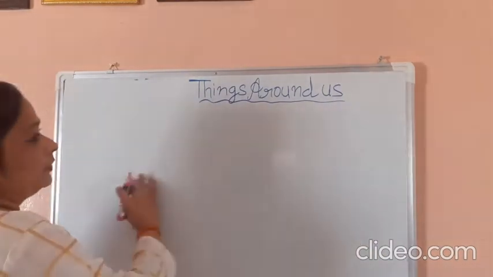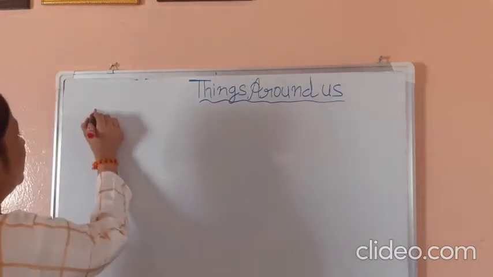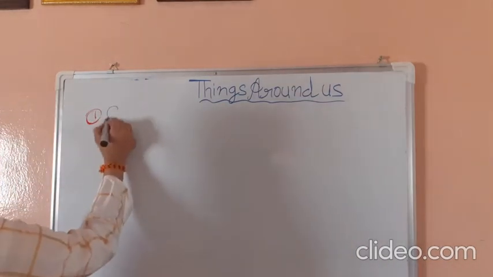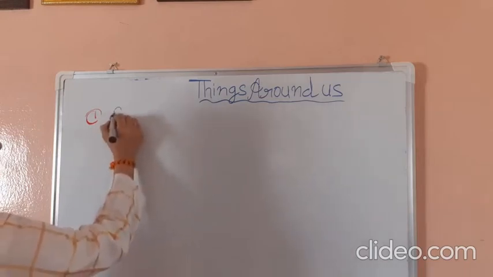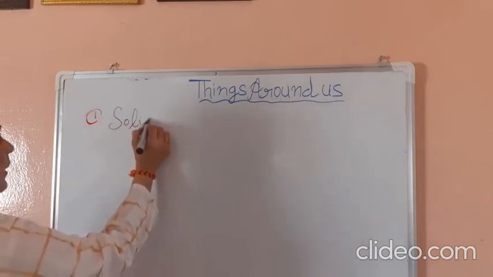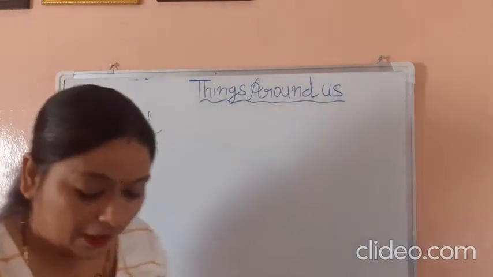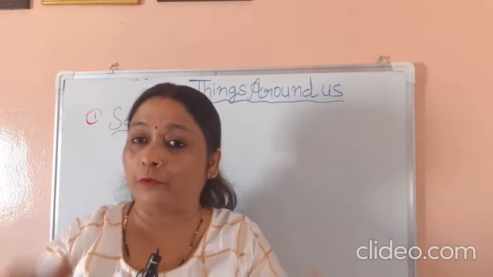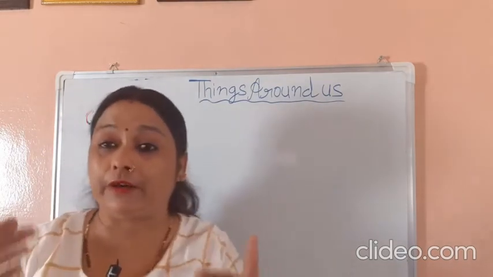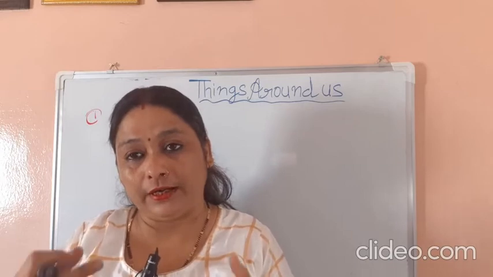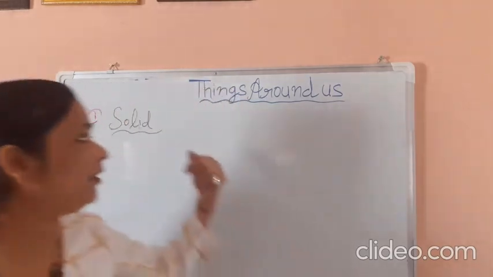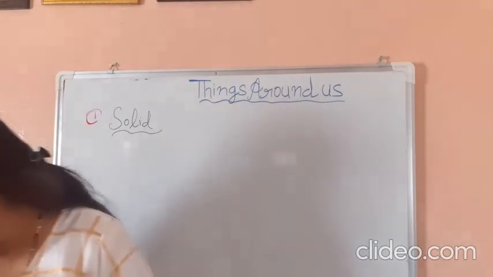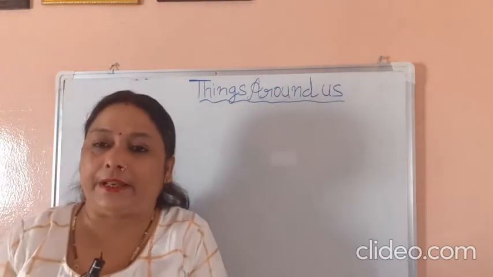Okay. So here we discuss the first state, solid. Please listen carefully. A few minutes ago we already discussed the 3 forms or 3 states of matter: solid, liquid, and gas. So here is the full description of solid for class 4th.